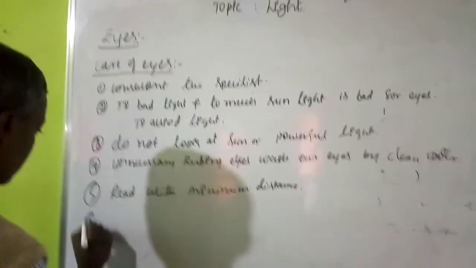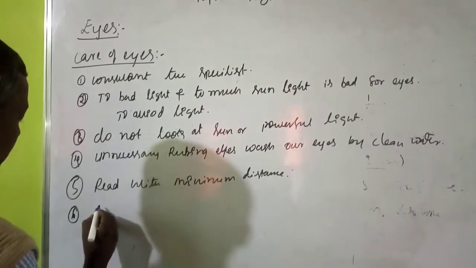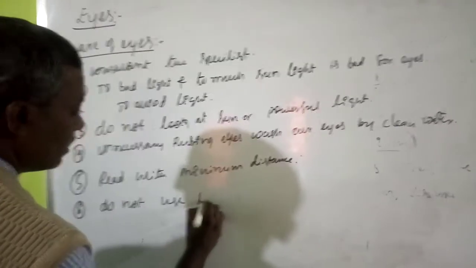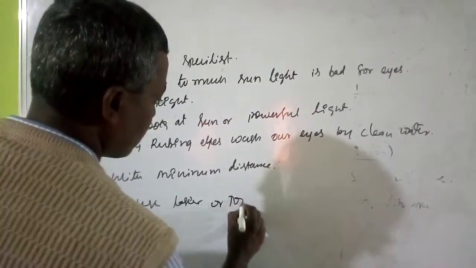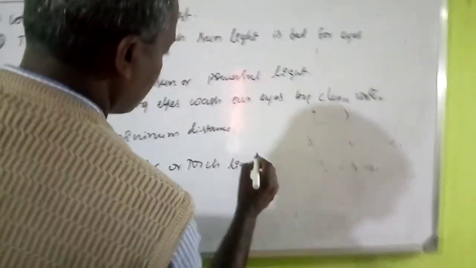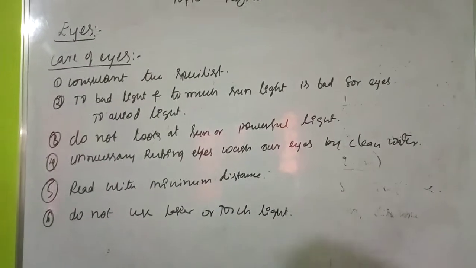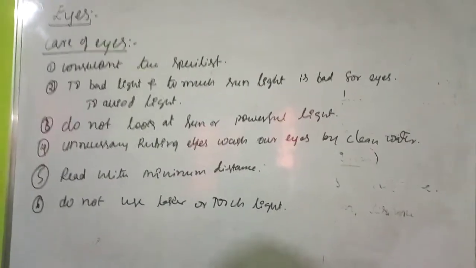Many students use laser lights or torches. Okay, so do not use laser light or torch light. These lights are very powerful and move in a straight line, and they are very harmful for the eye. Due to that, don't use these types of lights.